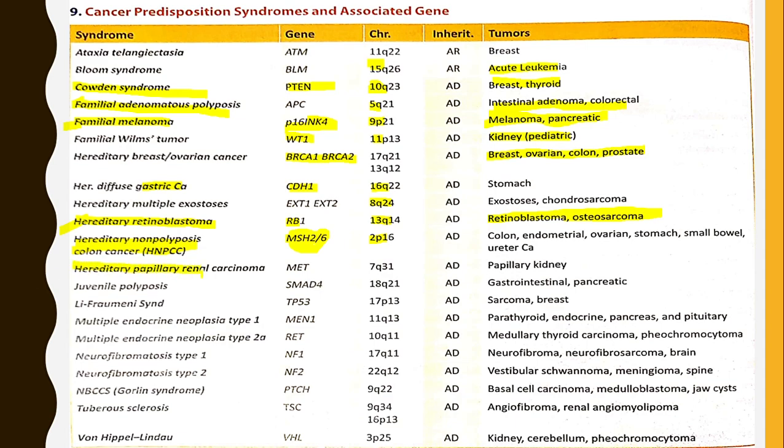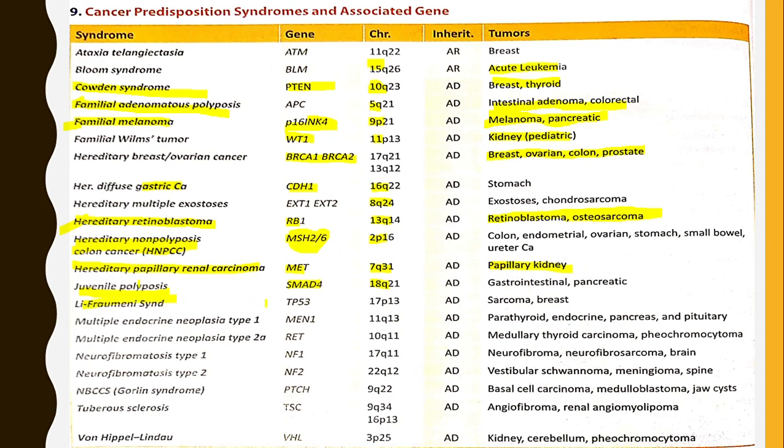Hereditary papillary renal carcinoma is associated with the MET gene on chromosome 7q, with papillary kidney tumors. Juvenile polyposis is associated with the SMAD4 gene on chromosome 18q, with gastrointestinal and pancreatic tumors.